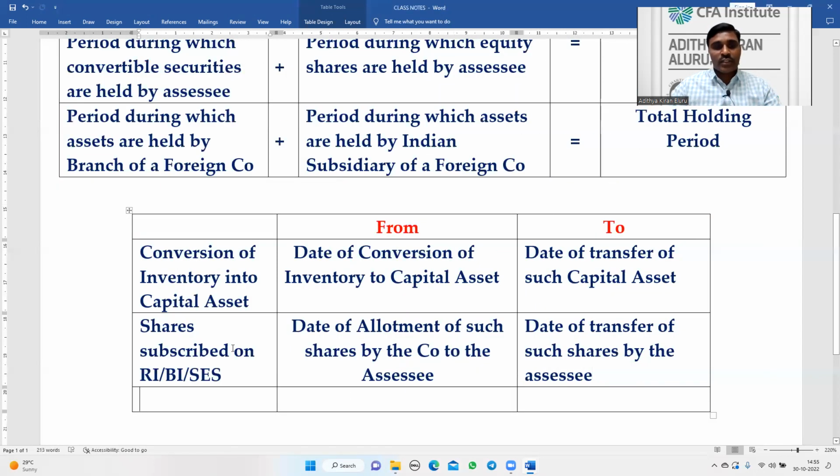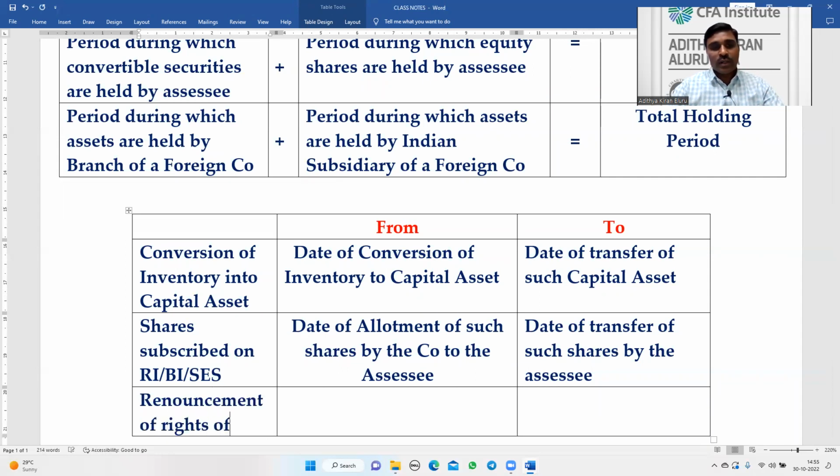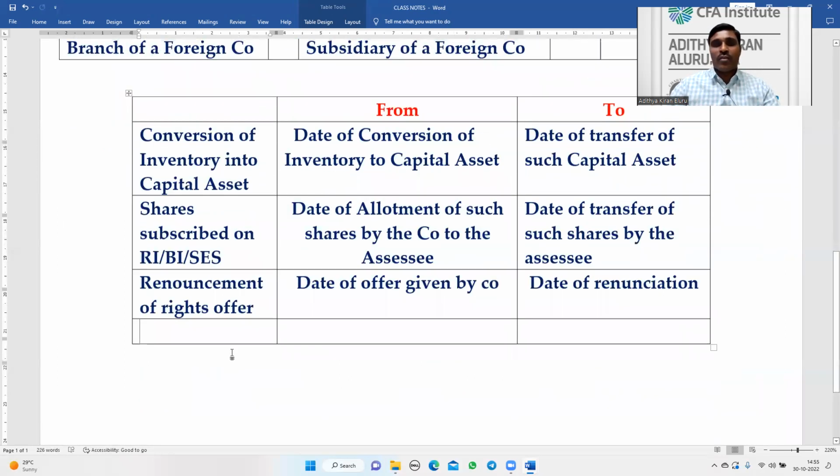Next, renouncement of rights offer. Here the period runs from the date of offer given by the company to the date of renunciation. That is the period we have to count.